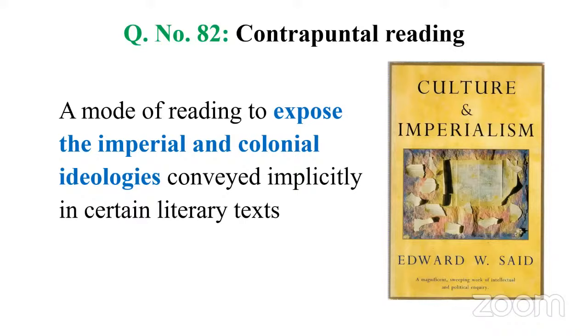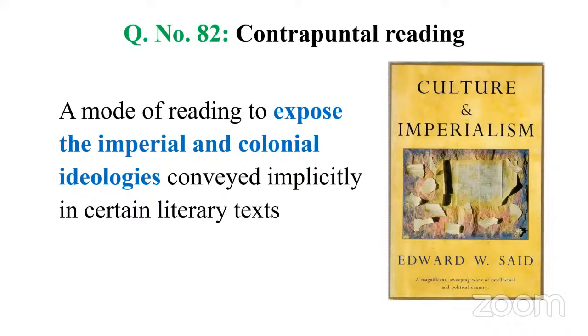What is this contrapuntal reading? It's a mode of reading by which we try to expose the imperial and colonial ideologies that are conveyed indirectly in European texts. So we have to read between the lines and expose the ideologies hidden there.